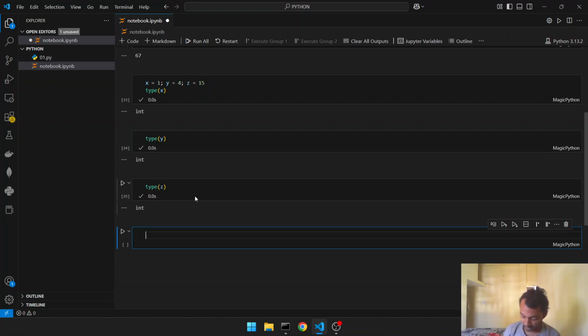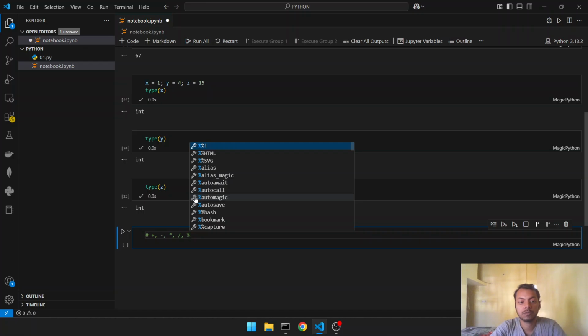Now coming to arithmetic operators. The arithmetic operators that are supported by Python are plus, minus, multiplication, division. Now we have the modulus operator.